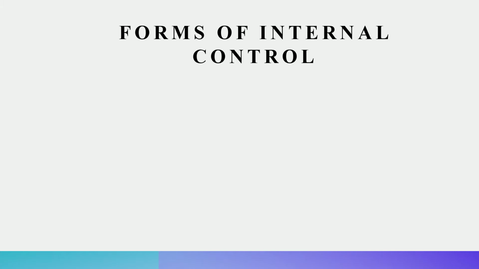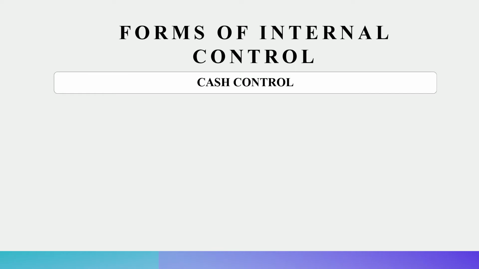Now, for an organization, it is the management which decides how the internal control system is to be structured and how it is to be executed. But still, there can be different forms of internal control in different organizations. For example, the first form could be cash control. There are specific tasks relating to cash, like receiving cash, payment of cash, and maintaining the cash balance. All these three tasks are certainly very crucial, and it is necessary that all the employees should have clear instructions with regard to dealing with cash.